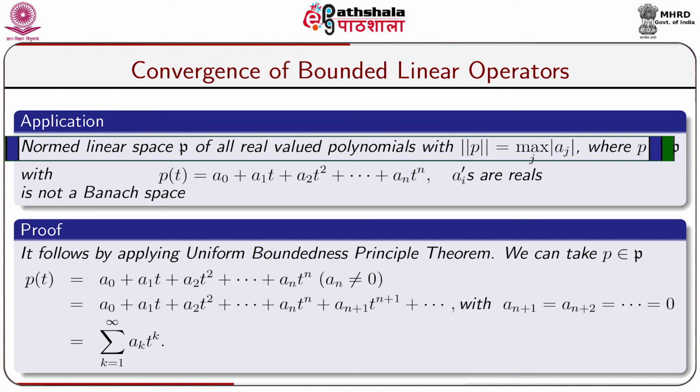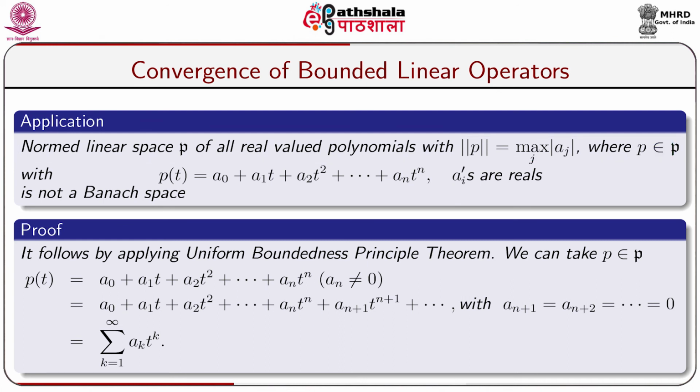The normed linear space P of all real valued polynomials with norm of p equal to the maximum of modulus of aj, where the maximum is taken over j, and p is taken from the collection of all polynomials with p(t) equal to a0 plus a1 t plus a2 t square plus dot dot dot plus an t to the power n, where the ai's are reals, is not a Banach space.